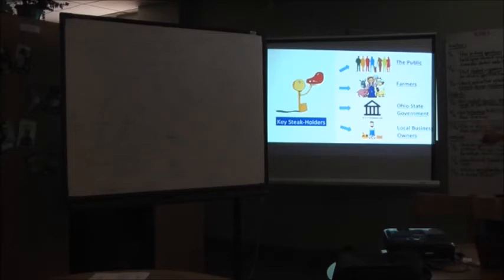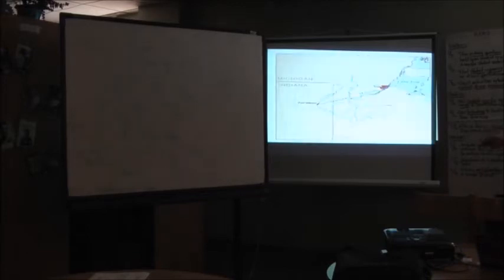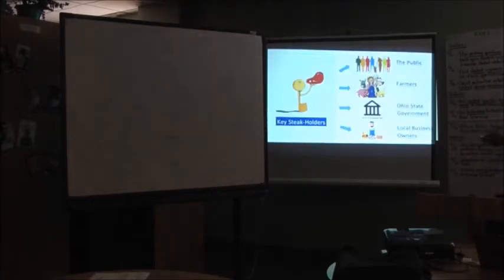And then the Ohio state government is also very influential because most of the Maumee River watershed, which causes the harmful algae bloom, is in the state of Ohio. And furthermore, the state of Ohio also has a large part of the U.S. Lake Erie shoreline. So a lot of the Ohio industry is coming from Lake Erie, as well as the agriculture in this area of Ohio. So the Ohio government has a massive stake in all of this.